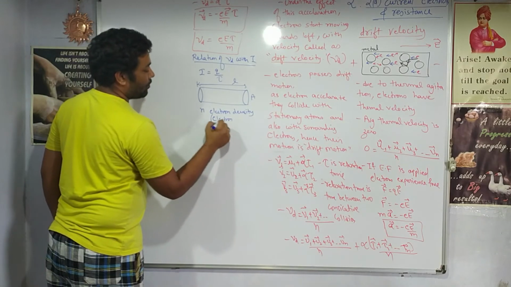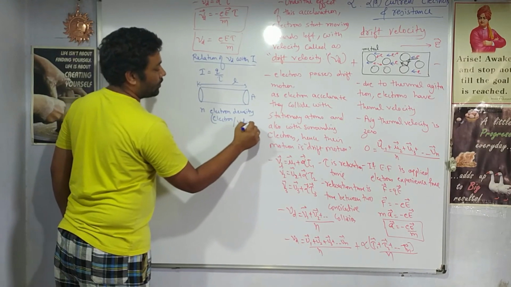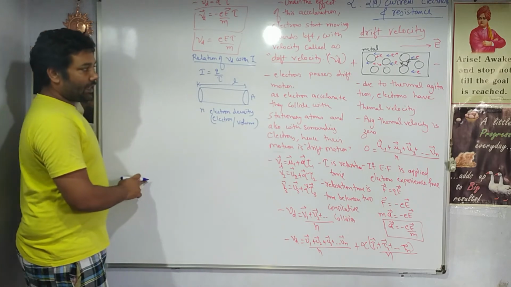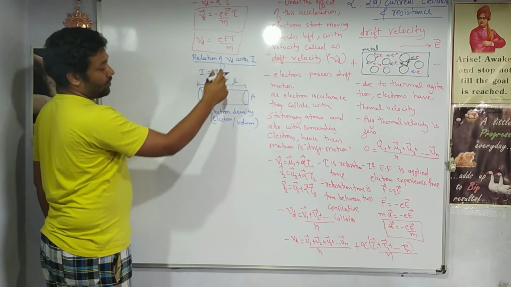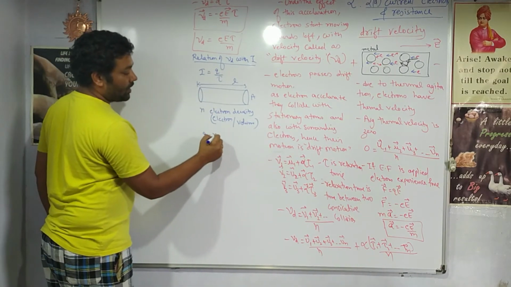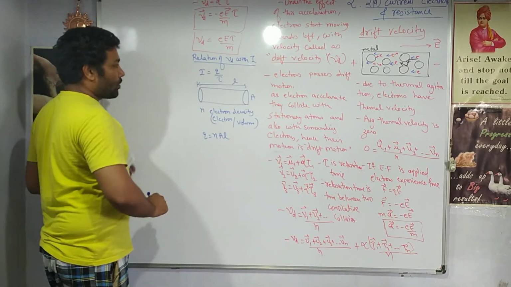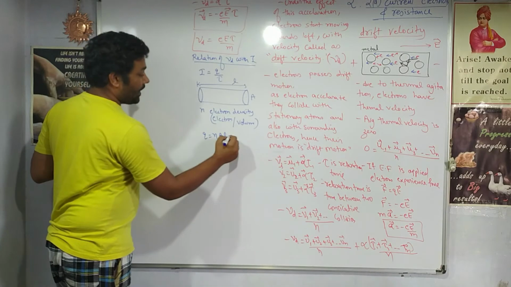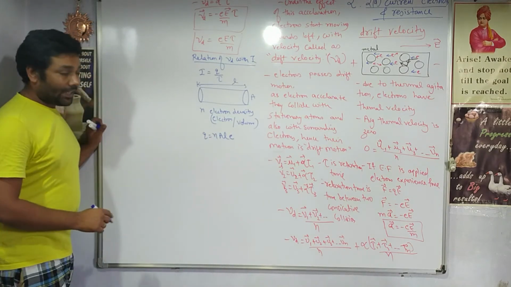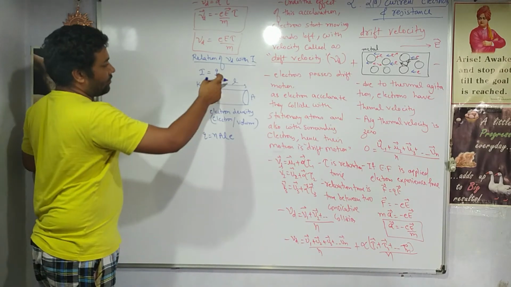Electron per unit volume, that is the electron density, right? What will be the total amount of the charge? We want charge here. The total charge will be density into volume, right? That will be the total charge, and the charge on one electron is e. So this is the total charge, and time we already know.